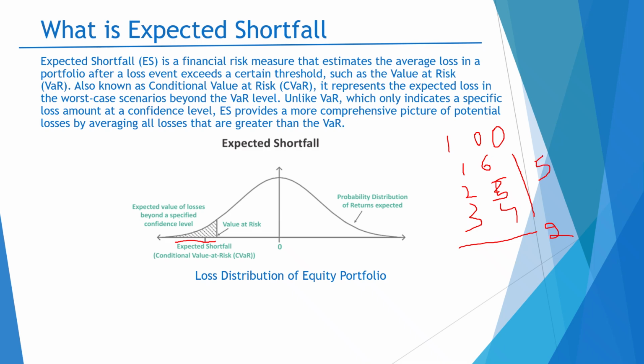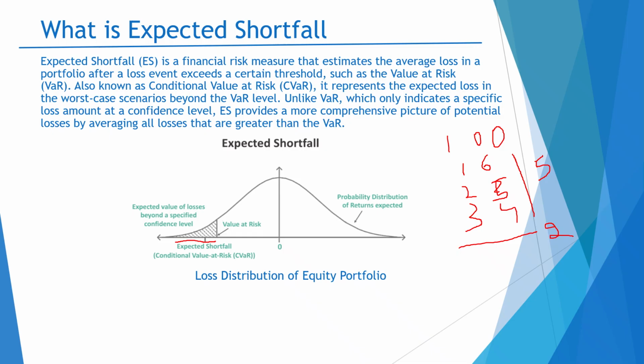What you will observe here is that when we are calculating the expected shortfall, we are looking into a more comprehensive picture of the potential losses, and the number we have evaluated, which is 5 million, is higher than what we have evaluated in the VaR.